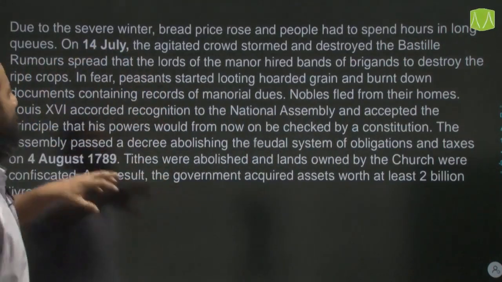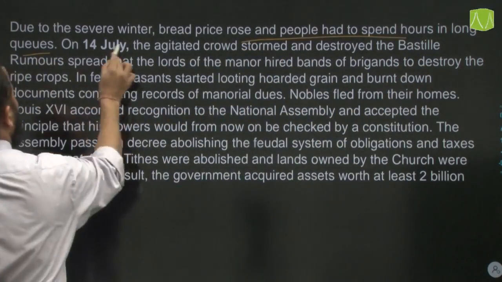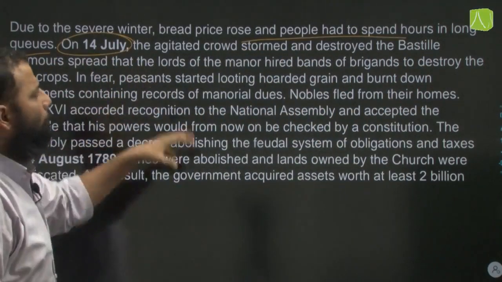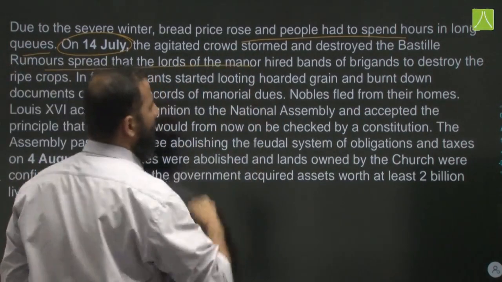Due to the severe winter, bread prices rose and people had to spend hours in long queues. Now on 14th of July, the agitated crowd stormed and destroyed the Bastille. Rumours spread that the lords of the manor hired bands of brigands.